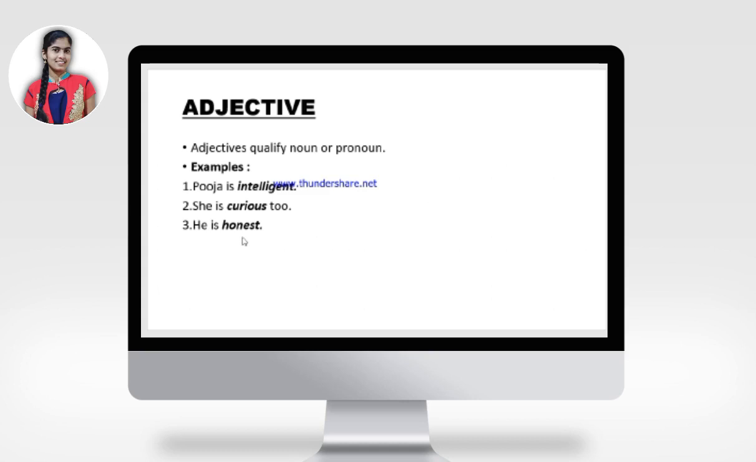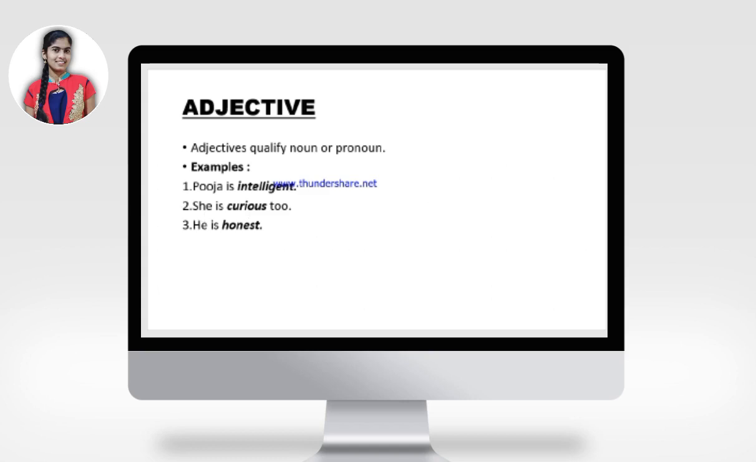In general, we can say that a noun is the name of something. Anything that replaces a noun is a pronoun. Something that adds information about a noun or pronoun, that part of speech is an adjective. Here, Pooja is a noun and intelligent qualifies Pooja. So, intelligent qualifies a noun here, and curious is an adjective and she is a pronoun here. So, curious is qualifying a pronoun.